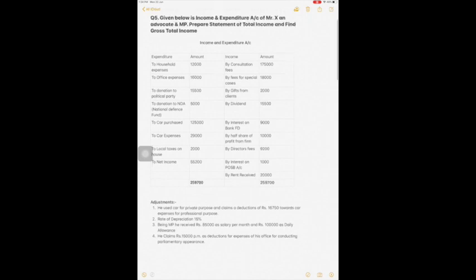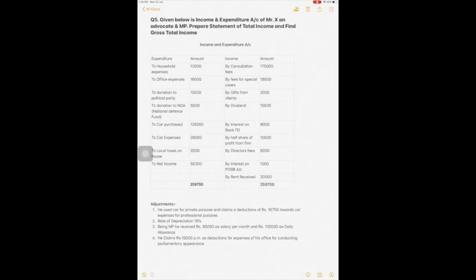Next, by interest on POSB account. Interest on POSB account up to 3,500 is exempt. Here amount is 1,000, so this will be exempt. Next one is by rent received. Rent received 20,000 is income from house property. So these are all the incomes.